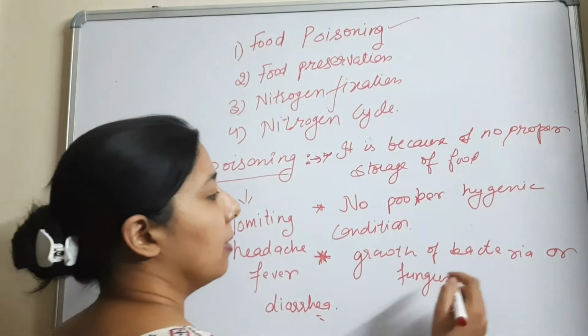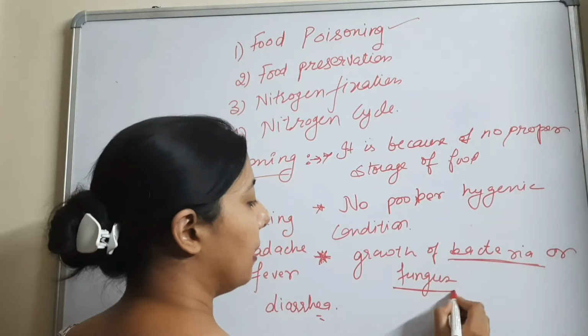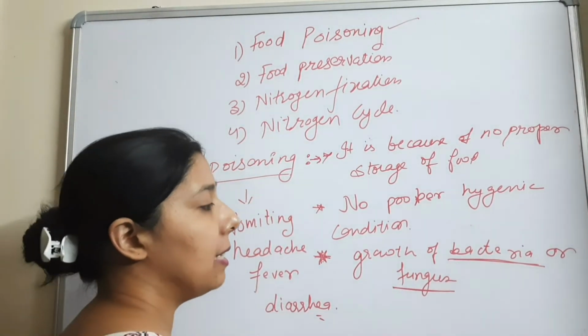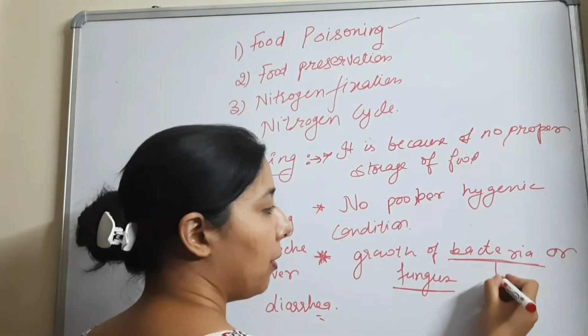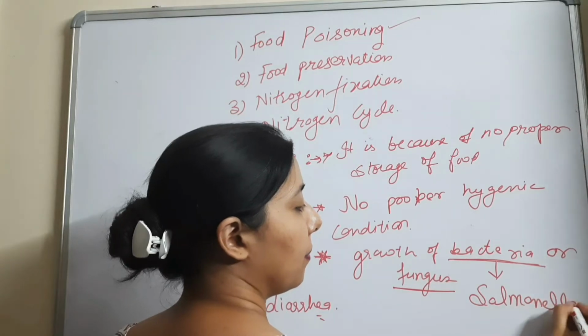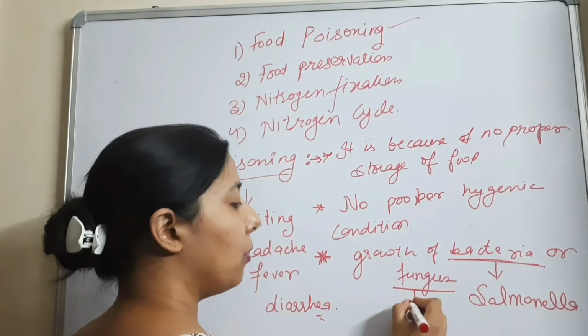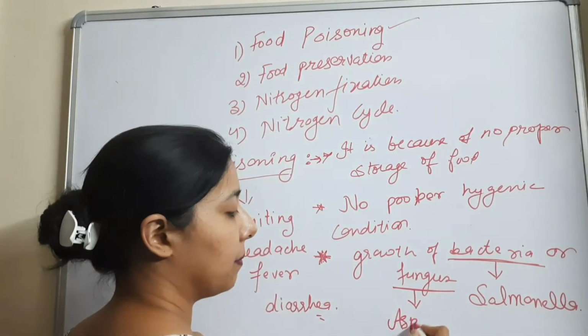And one more thing, the bacteria and the fungus. I am highlighting these 2 points, the growth of bacteria and the fungus. The example of the bacteria which grows onto the food and causes the food poisoning is Salmonella. Okay? And the example of the fungus which causes food poisoning is Aspergillus.